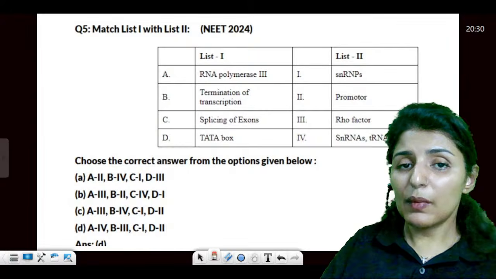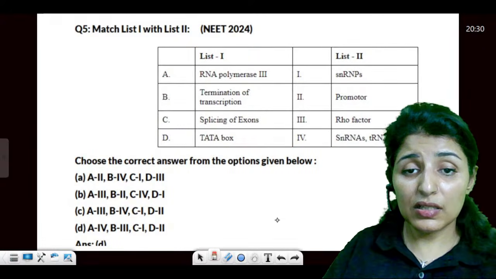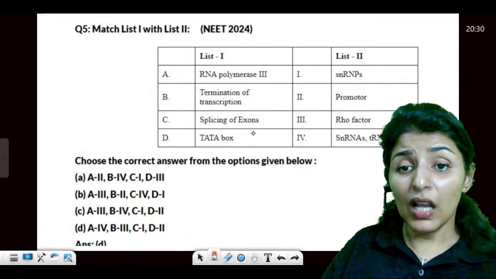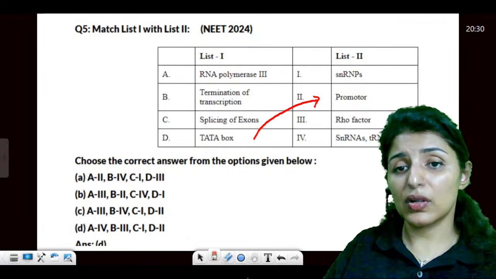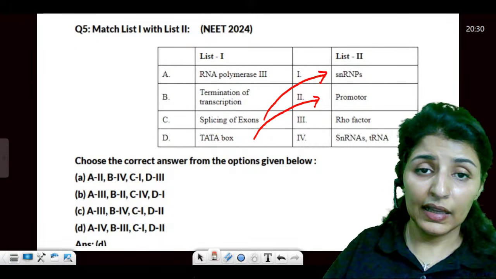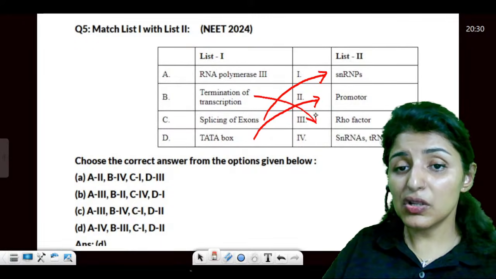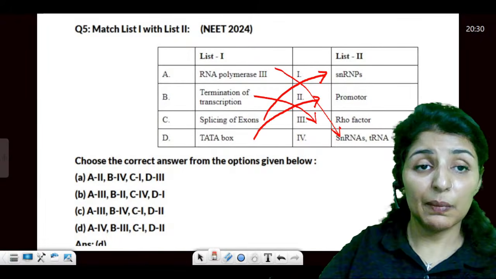Now see here, TATA box is not really in syllabus, but these TATA boxes are involved. They are important promoters. Splicing is done by snRNPs during RNA processing. For termination, we need a rho factor and RNA polymerase 3 has been asked multiple times.